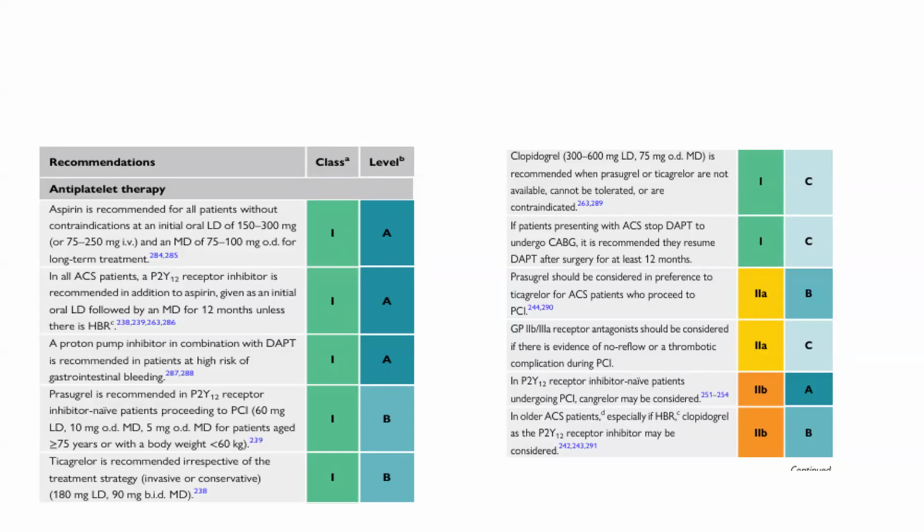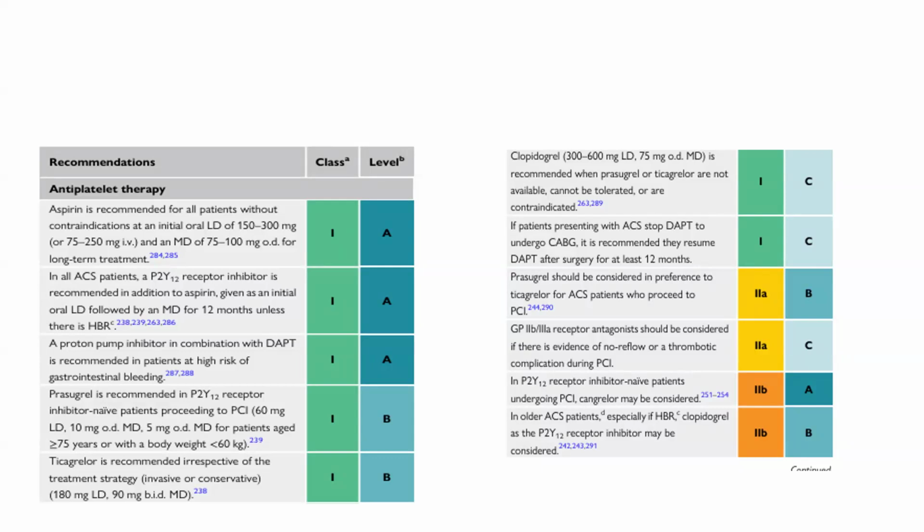It also has a class of recommendation 1, level of evidence C. Prasugrel should be considered in preference to ticagrelor for ACS patients who proceed to PCI. Class of recommendation 2A, level of evidence B. Then a glycoprotein 2B3A receptor antagonist should be considered if there is evidence of no reflow and thrombotic complication during PCI. Class of recommendation 2A, level of evidence C.